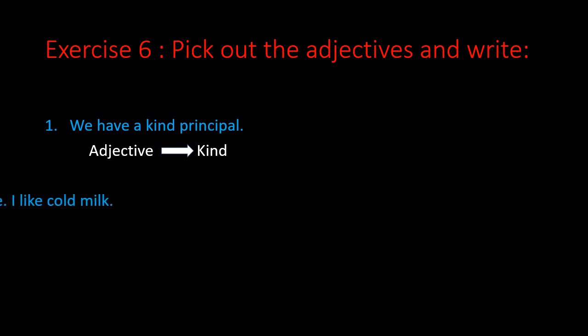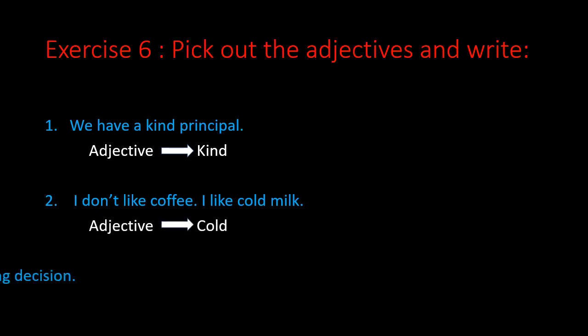Sentence number 2. I don't like coffee. I like a cold milk. Here, first we have to find the nouns. Here we have two nouns, coffee and milk. But here we have no word for explaining the word coffee. But milk is explained or given meaning by the word cold. Cold milk. So the adjective is cold.